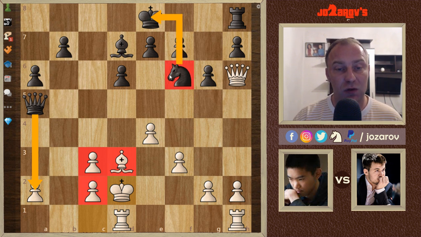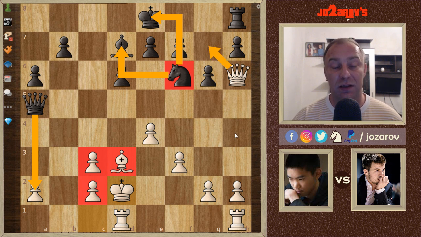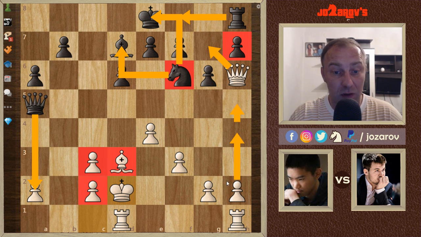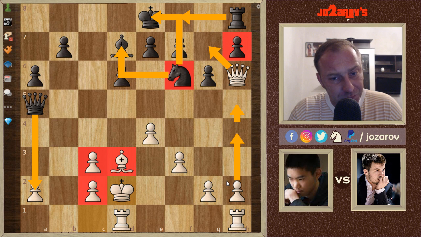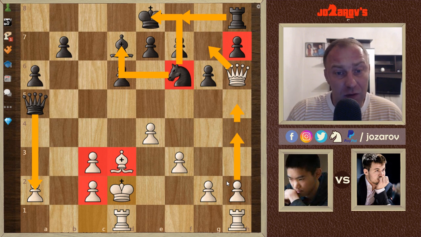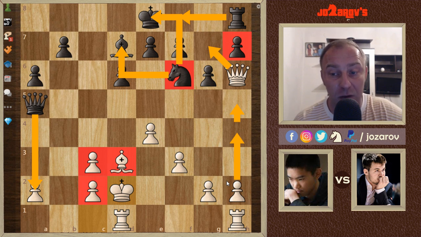The knight doesn't have good squares to come into the game. The d7 square is covered, the e8 square is covered, and even if you manage to find a way somehow with this knight into the game, then again this threat is possible. Queen to g7. Then if rook to f8, we could simply take this pawn, maybe h4, h5 ideas to create sort of a pawn pass pawn situation. So I'm not sure why Magnus went to this line. It's really not good. If White plays this game very correctly, White has a comfortable game, I think.